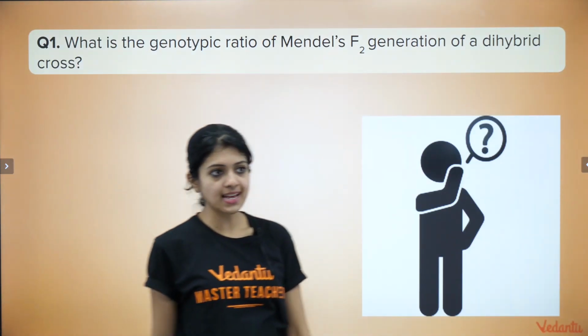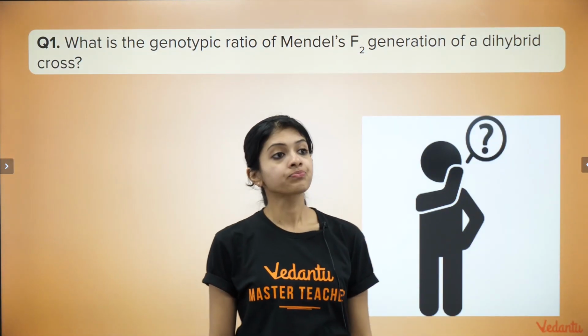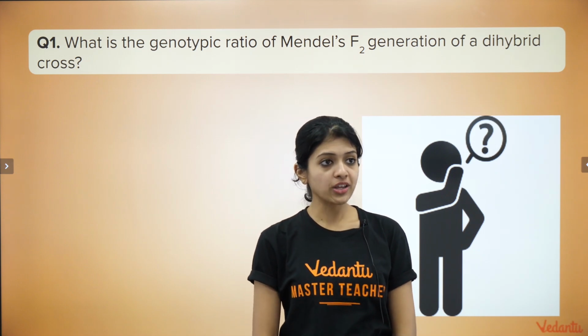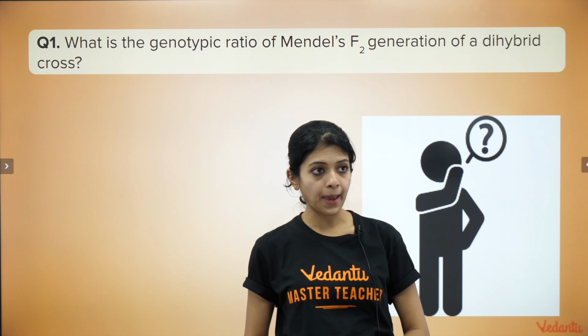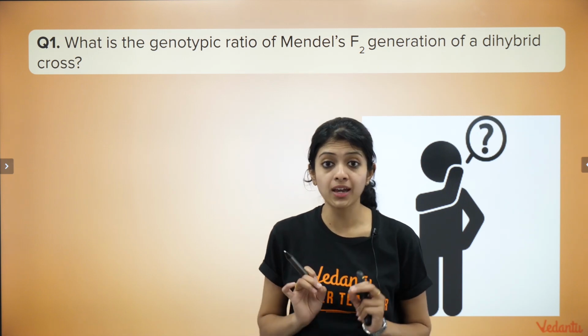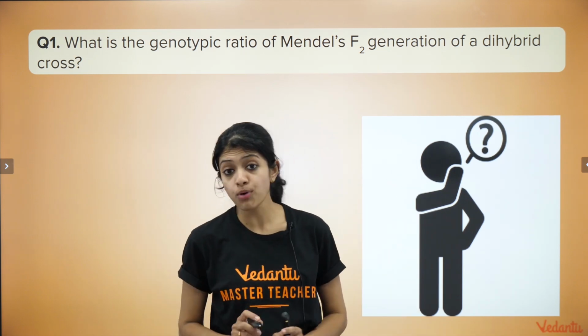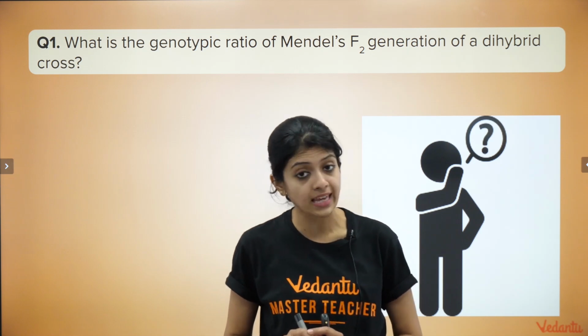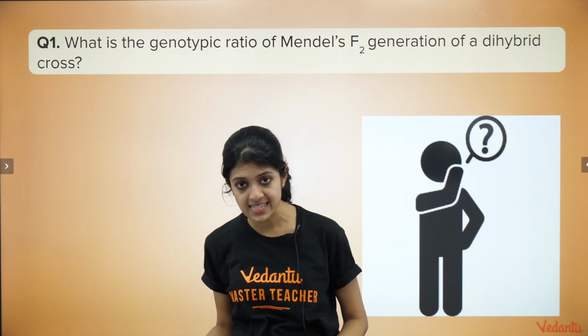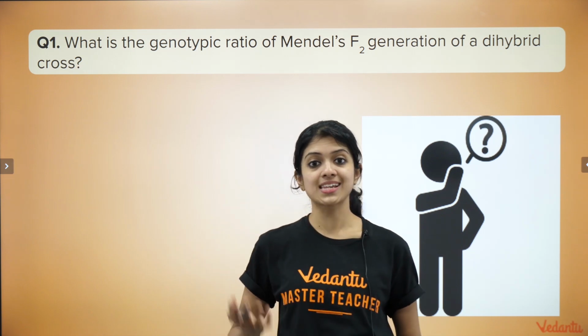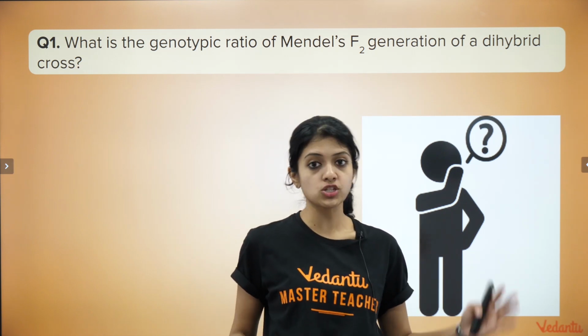And yes, like I said, your homework question is, what is the genotypic ratio of Mendel's F2 generation of a dihybrid cross? Remember those 16 boxes that we populated in the second Punnett square? The ratio from that, yes, we have already calculated it as 9:3:3:1.